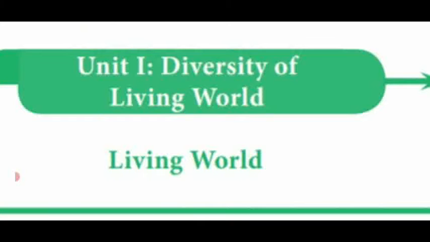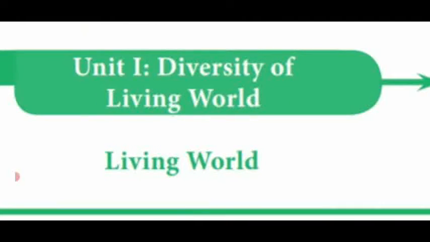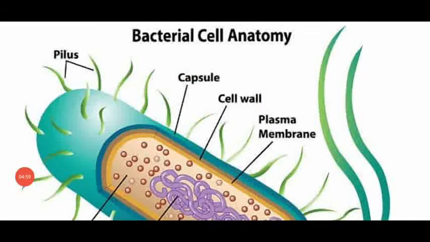So dear students, after this we have seen in the previous video class, today we are going to see the life history of bacteria.